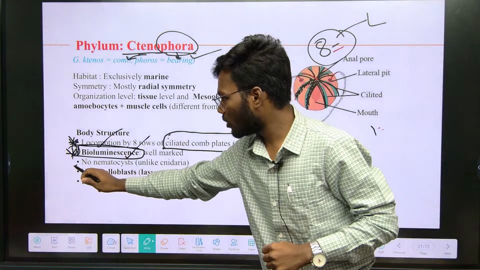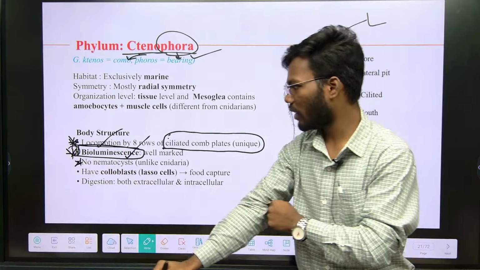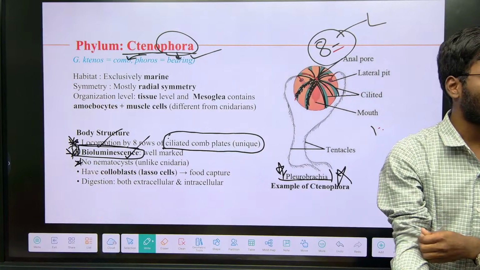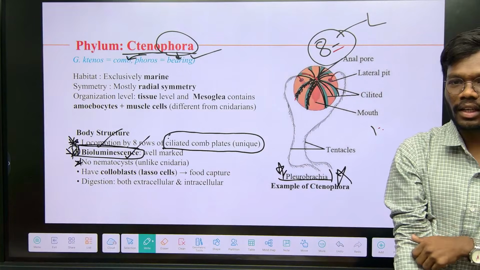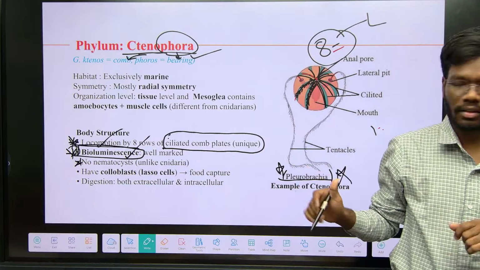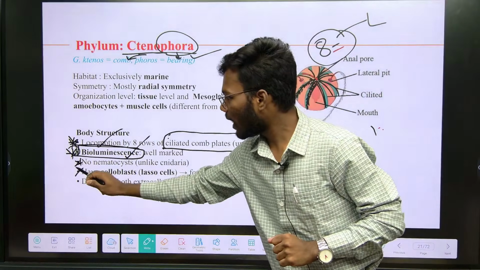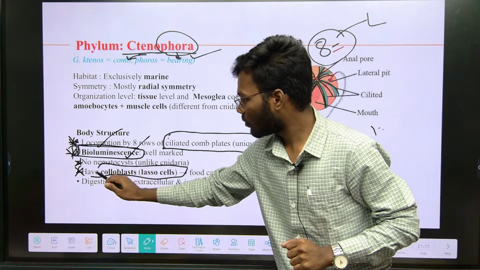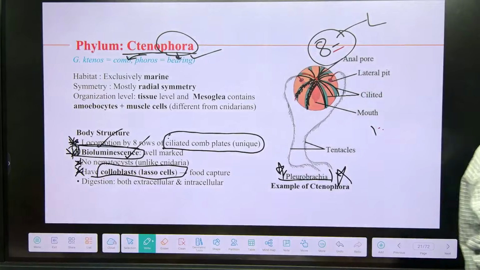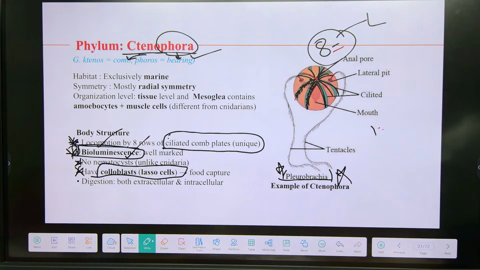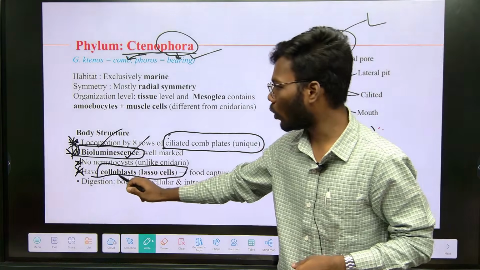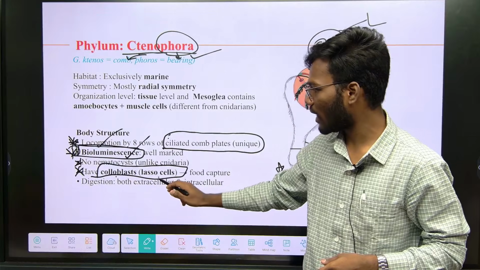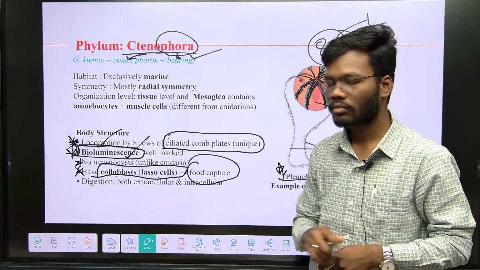And you can see there are no nematocytes. Nematocytes we read in Cnidaria, cnidoblasts, Cnidaria, but here there are no nematocytes. And next, they have colloblasts, which are called lasso cells. Porifera have choanocytes, Coelenterata have cnidoblasts, cnidocytes, nematocytes. Ctenophora have colloblasts, also called lasso cells, for food capture.